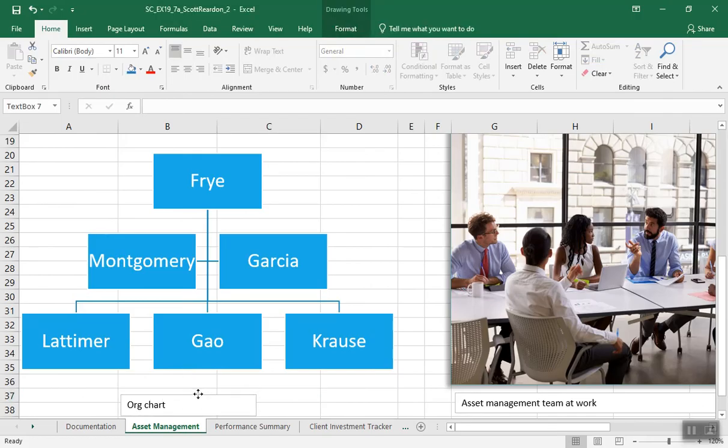Probably not. So let's just go down here. Resize the text box to display the entire caption and align the top of the org chart text box to the top of the asset management team text box. And I also might want to center this across those columns, right? Don't you think? I should do that. If I miss that one, I'm not going to go back and try to dink around too much with that.